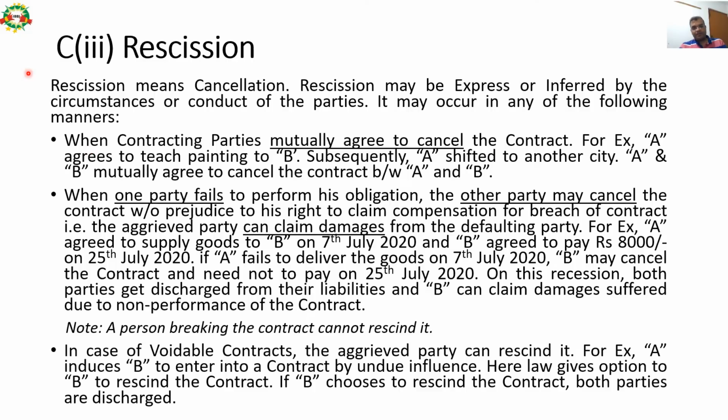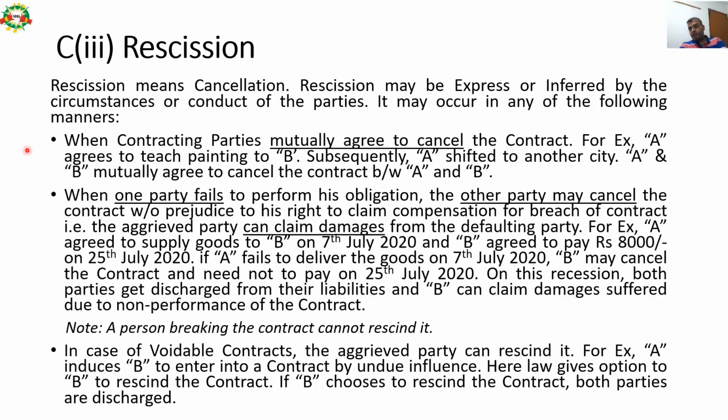Third is rescission. Rescission means cancellation. Rescission may be expressed or inferred from the circumstances or conduct of the parties. It may occur in any of the following manners. When contracting parties mutually agree to cancel the contract. For example, Mr. A agreed to teach painting to Mr. B. Subsequently, Mr. A shifted to another city. Now, Mr. A and Mr. B mutually agreed to cancel the contract between them.